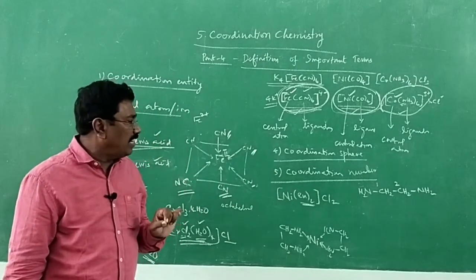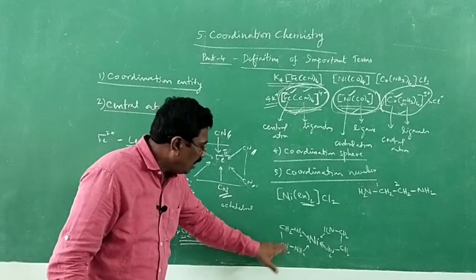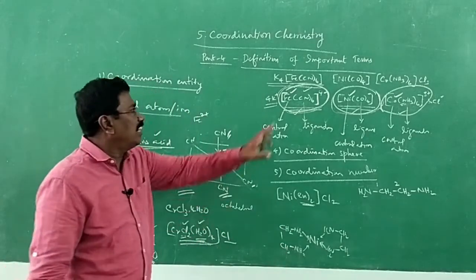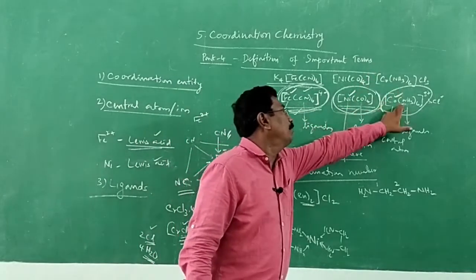What is the meaning of bidentate ligand? It can make 2 bonds. One ligand can make 2 bonds. Until now, one ligand is making 1 bond.